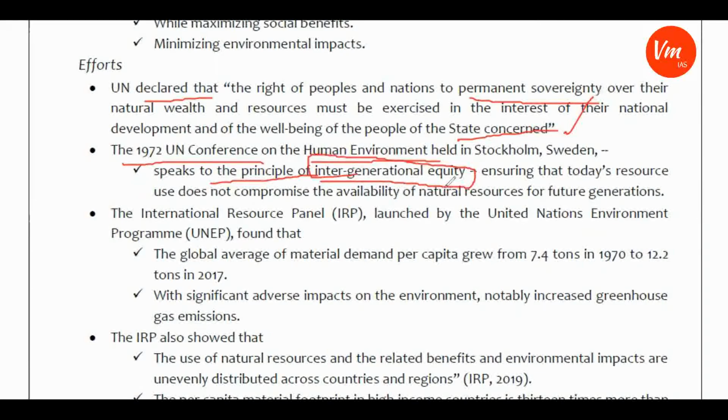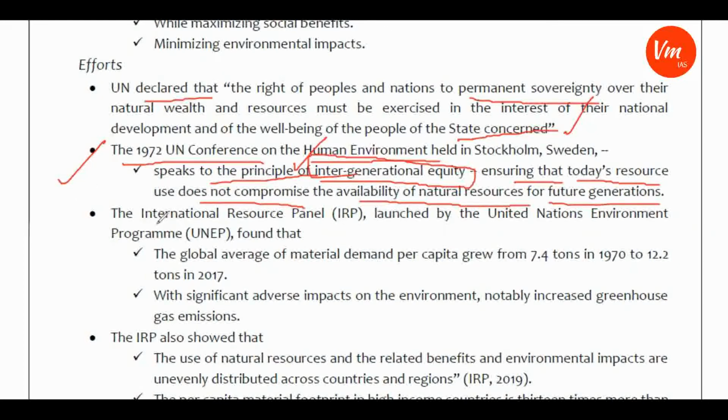What is this intergenerational equity? It is ensuring that today's resource use does not compromise the availability of natural resources for future generations. So it is stressing sustainability, that is carried from one generation to another generation.